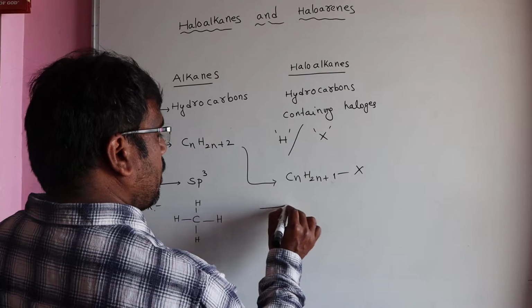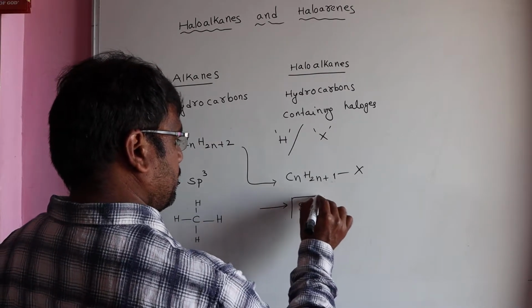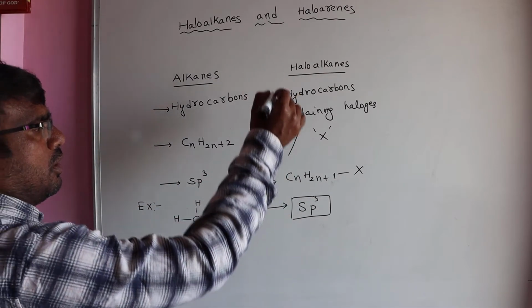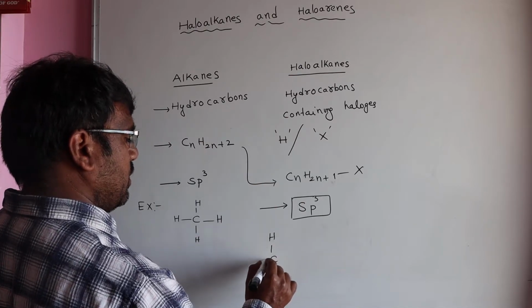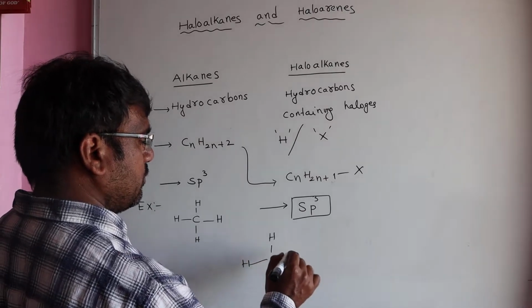In these compounds also, carbon undergoes sp3 hybridization only. How are haloalkanes formed, let us see. In methane there are 4 hydrogens.